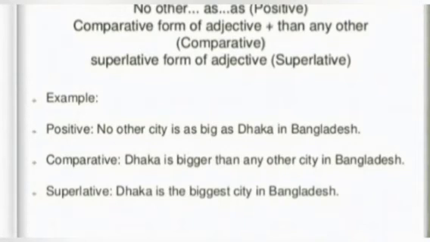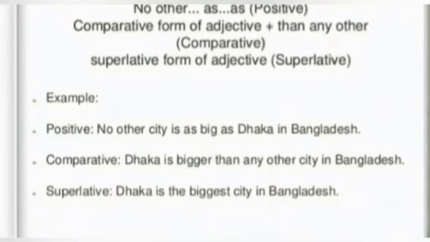And then adjective we have used, then again as. So as big as. But basically if we look at the perfection of grammatical use, then it should be so big as. But nowadays it is accepted, so there will be no problem in using such sentence. No other city is as big as Dhaka in Bangladesh.